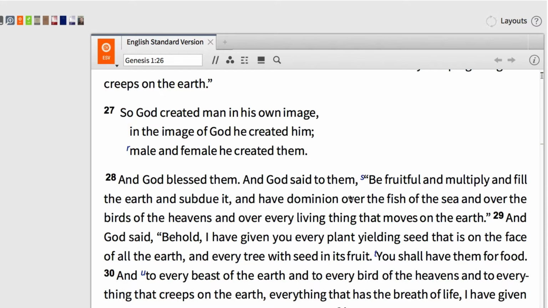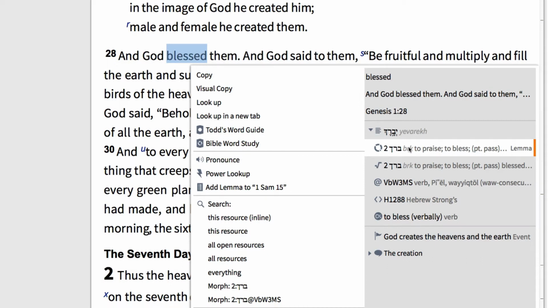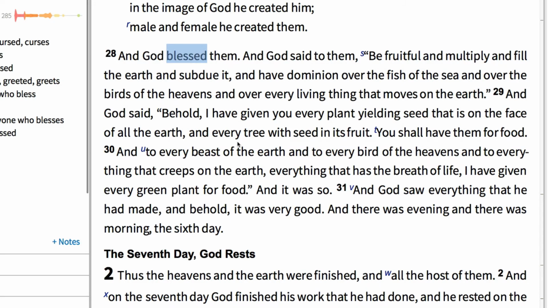As we're searching for other places where God blessed in the book of Genesis, we first need to expose the Hebrew term for blessed. And you can do this by right-clicking the term in verse 28. And notice that in the context menu, Logos tells me that the word blessed comes from the Hebrew lemma barak. To discover as much information as possible for this term, select the lemma to the right and choose to run a Bible word study report.